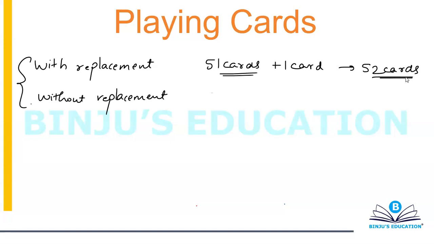When you say without replacement, you're going to go with the flow of the question. If you have taken something out, then it's out. For example, if you have taken a king out, now you're left with only 51 cards, and the next probability will be in accordance with those 51 cards. If you have taken 2 cards out, then you have 50 cards, and the next probability will be in accordance with the 50 cards that you have.